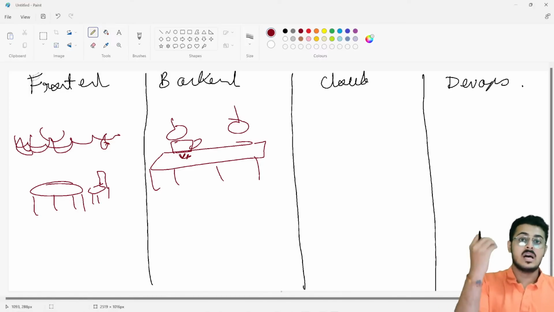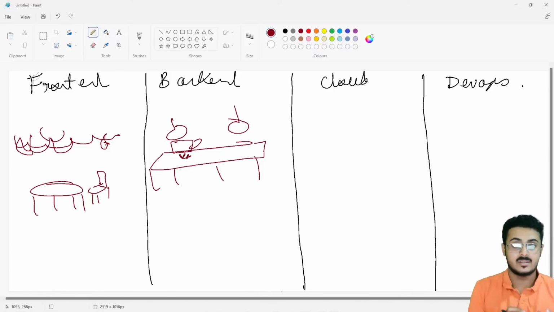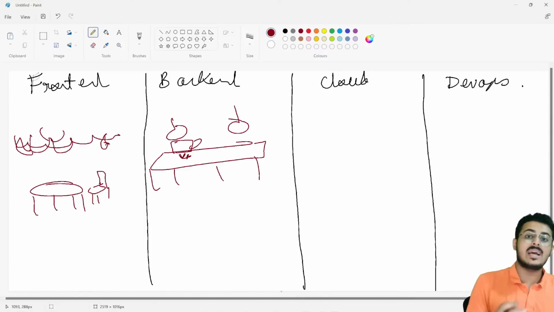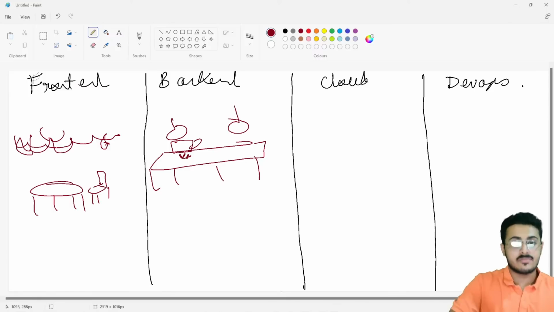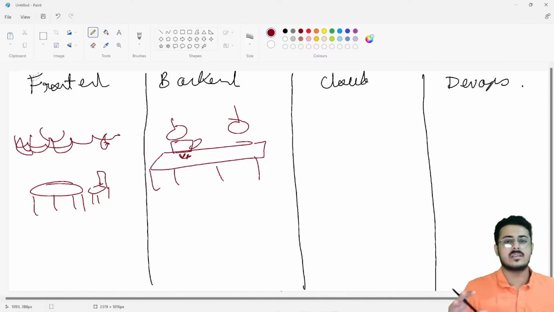Similarly, for a website as well, the backend is a particular application that you don't want to showcase to your user, to your customer. Now, why is that the case? If you start cooking in front of the customer itself, first of all, he will not feel very well. He will get all the fumes and it will be very hot. He wants it to be air conditioned and as pleasant as possible.